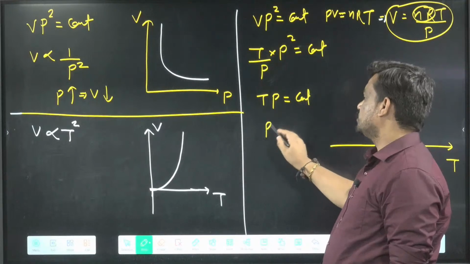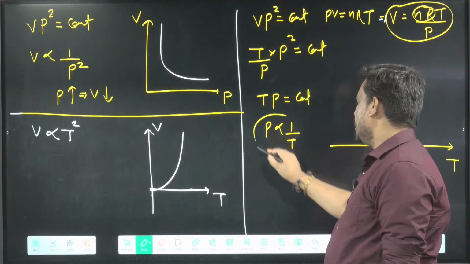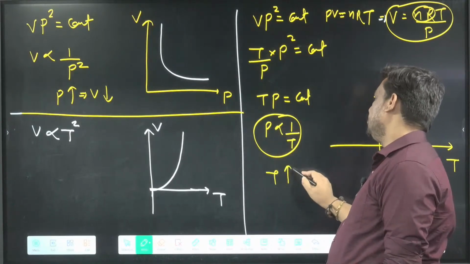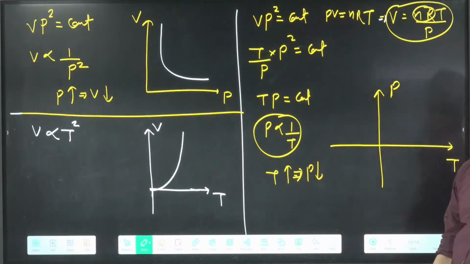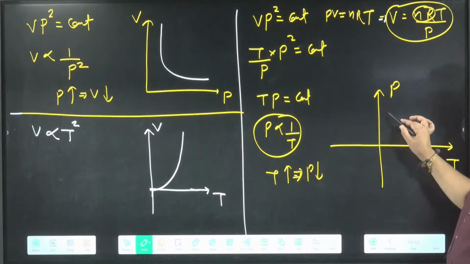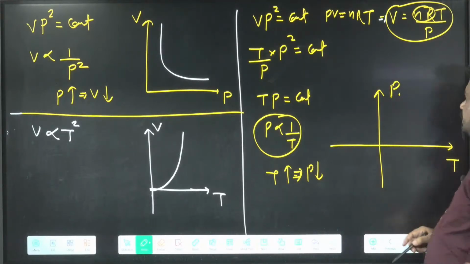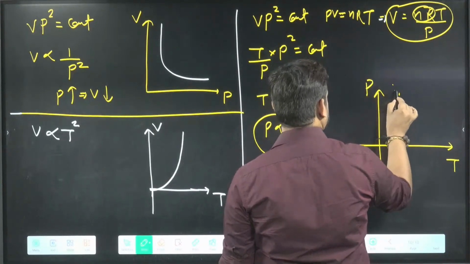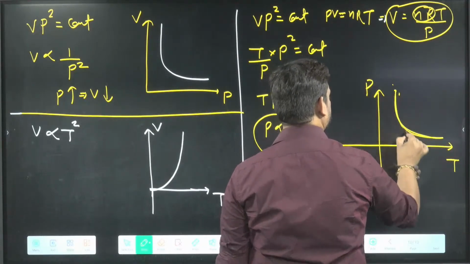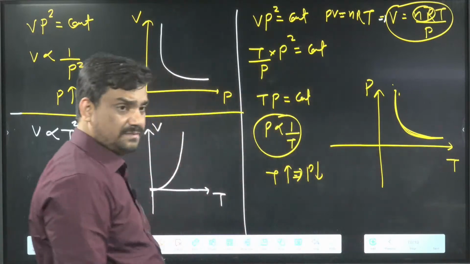It means P is proportional to 1 by T. P proportional to 1 by T means temperature more, pressure less. And you know when one increases and the other decreases, it is going to be a rectangular hyperbola. So it is like this. This will be the graph. I hope all three graphs are clear.